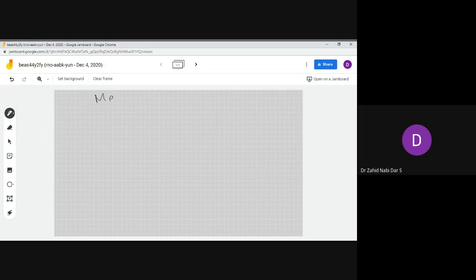So today's topic essentially will be understanding mesh and super mesh. Before moving to the mesh and the super mesh concept, let's analyze what is a mesh.